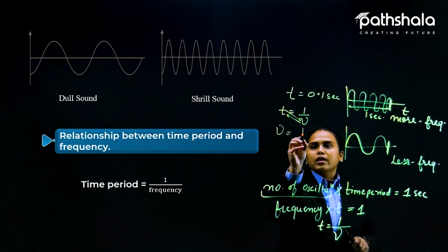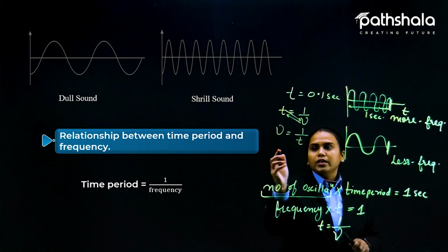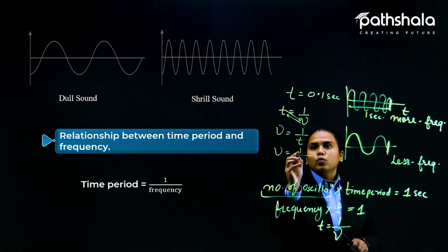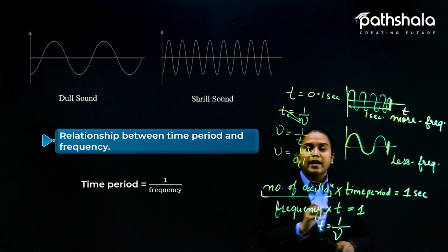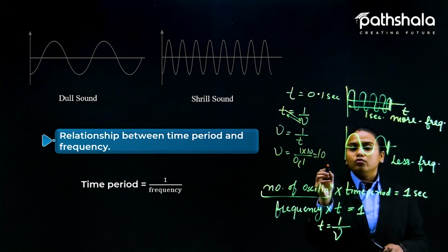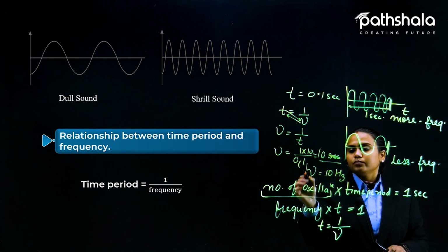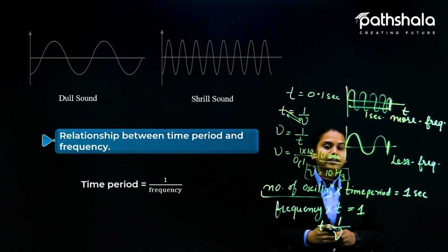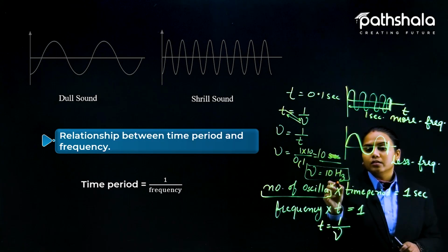We can do that now, reversing things. In mathematics, I think you have learned that. So frequency is equal to 1 upon T. So frequency is equal to 1 upon 0.1. It will give a decimal value to the upside, 10, and now it will give you 10 second. Okay, so frequency will be 10, sorry, not second, 10 only. 10 hertz. So this is how you can find the frequency. Second is for the time period. So right here, hertz.